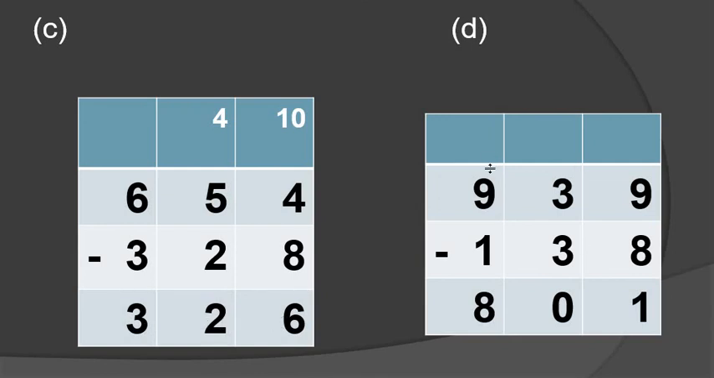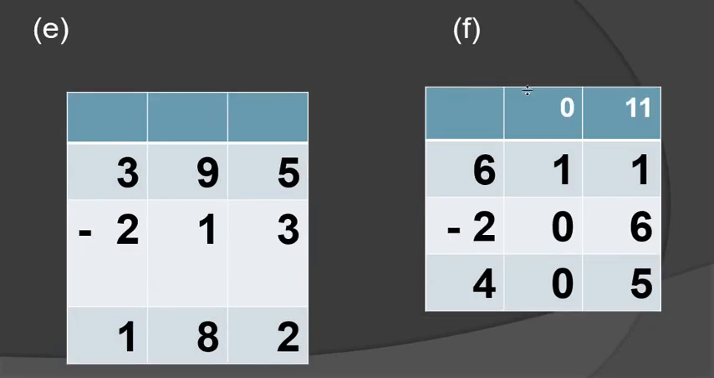Question number D is 939 minus 138. So 9 minus 8, 1. 3 minus 3, 0. 9 minus 1, 8. So what is the answer, all students? 801. Understood, all students? Now we move on to question numbers E and F.